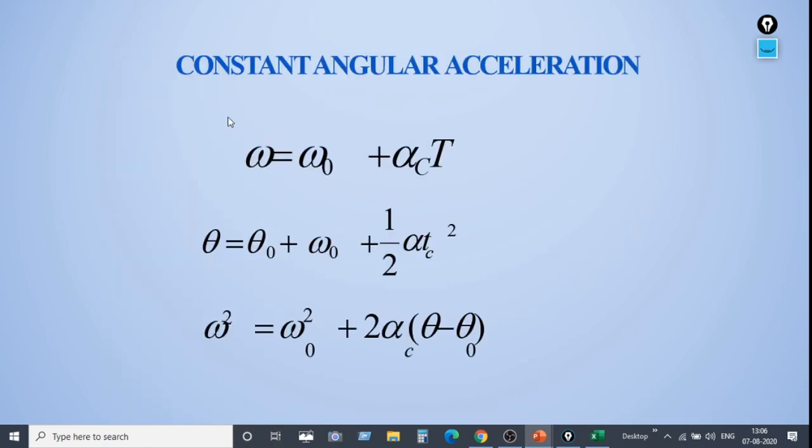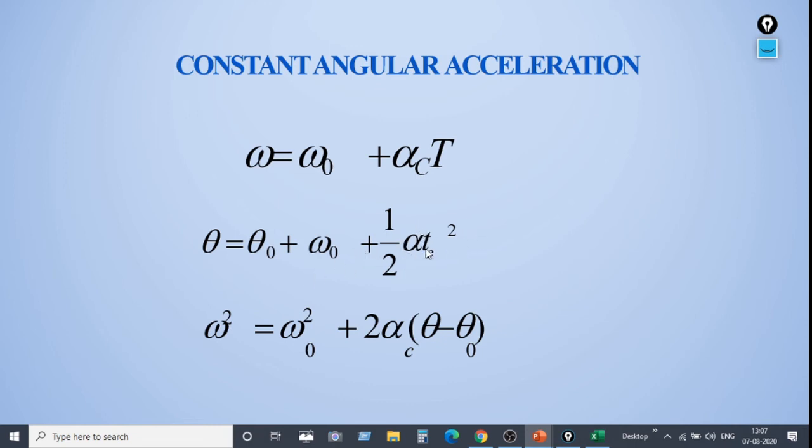Now we will see constant angular acceleration. First, to find the velocity: the final velocity omega is equal to the initial velocity omega naught plus constant acceleration alpha c into t. T is the time taken by the body to move from initial position to final position. And theta is the angular displacement: theta is equal to theta naught plus omega naught t plus half alpha c t square.